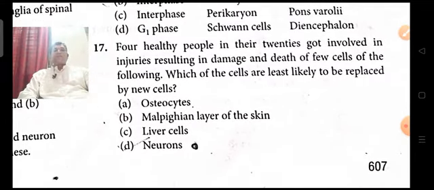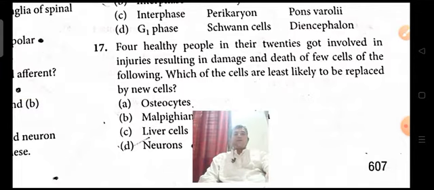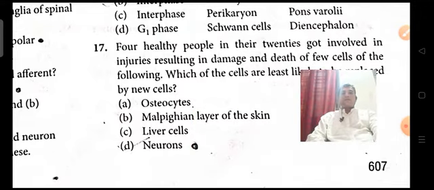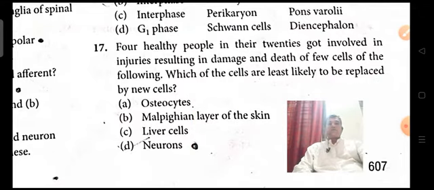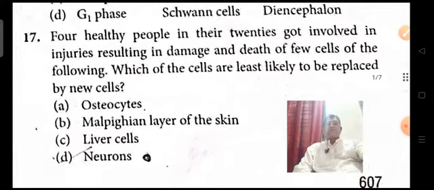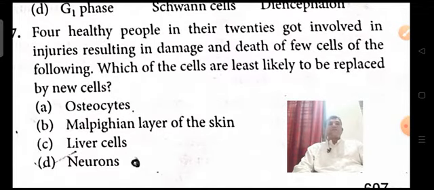Four healthy people in their 20s got involved in injuries resulting in the damage and death of a few cells of the following. Which of the cells are least likely to be replaced?